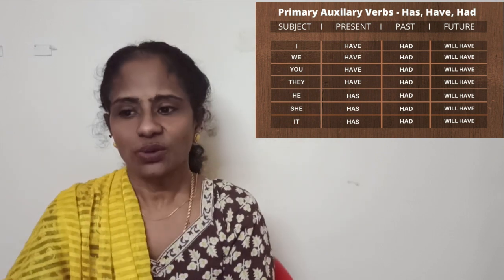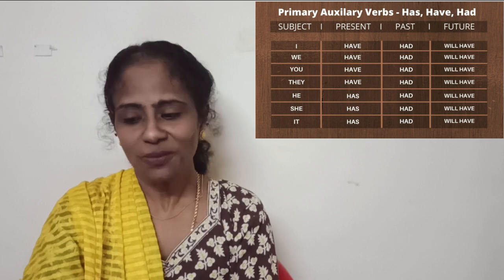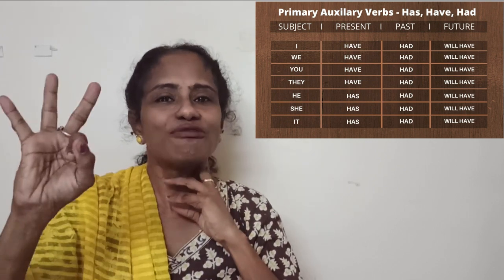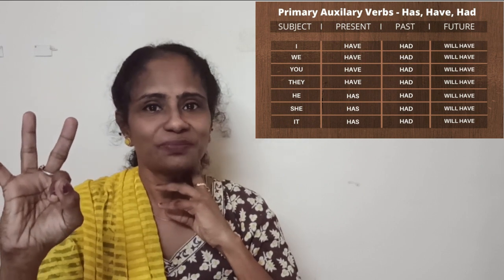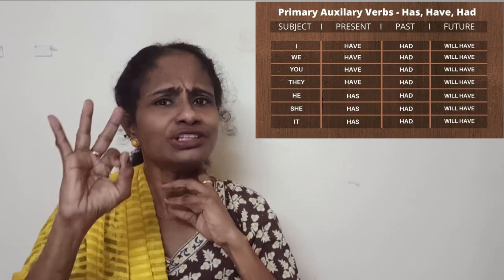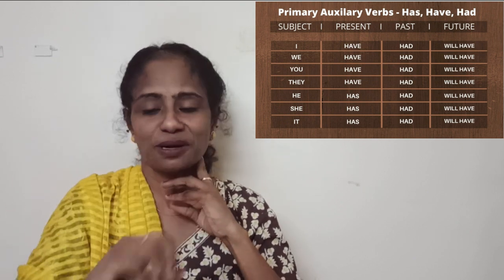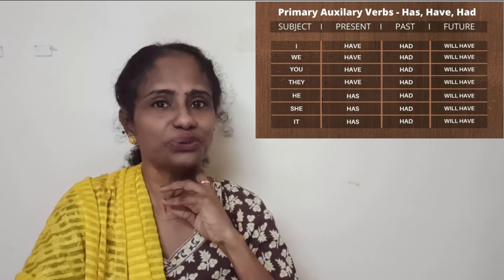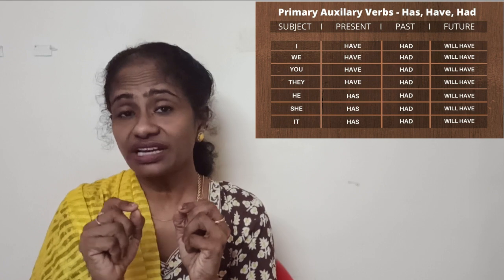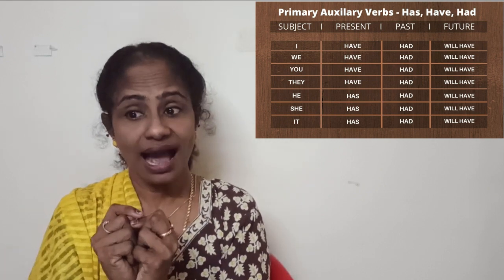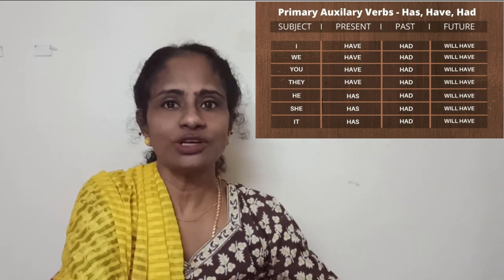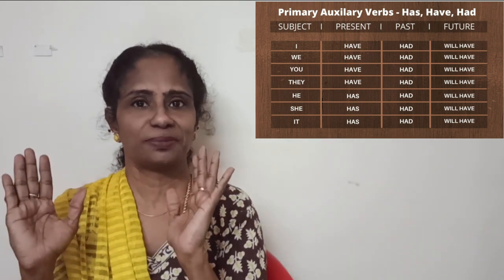So this much. Okay, now I want you to know that these have, has and had verbs have three usages or three purposes. The has, have, had verb has three different meanings, or purposes. That is exactly what I want you to know right now. Another very, very important thing about these verbs has, have and had is that, as we saw, it will come as a main verb or as an auxiliary verb.